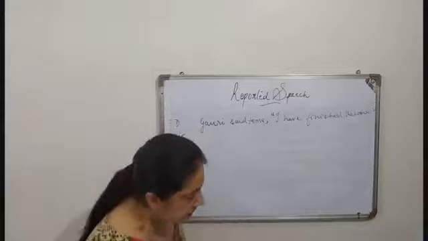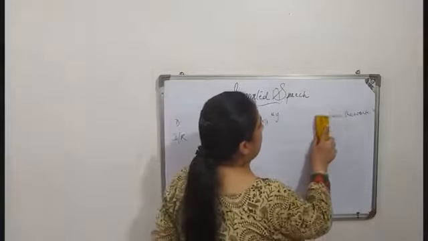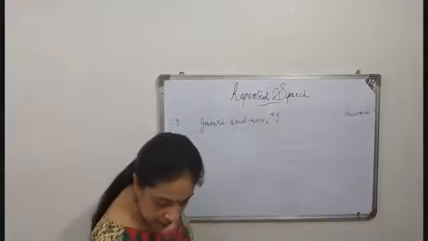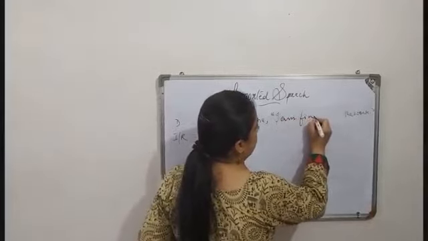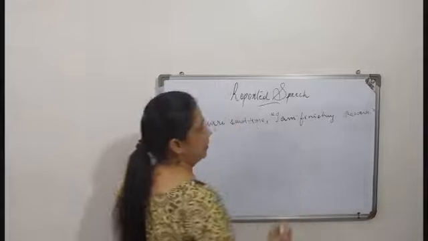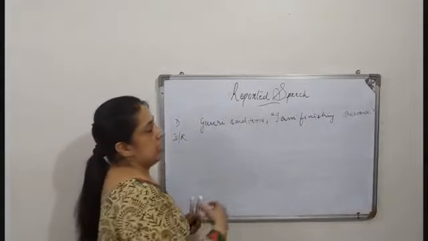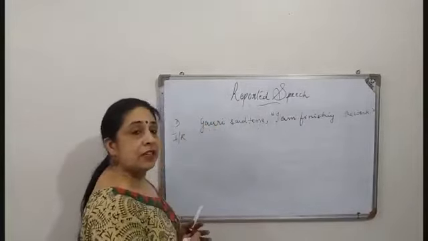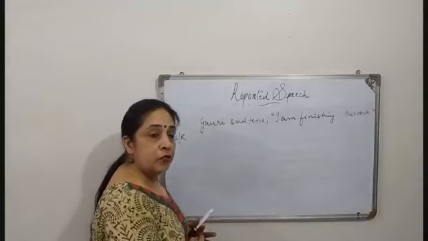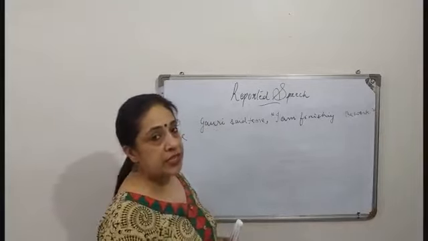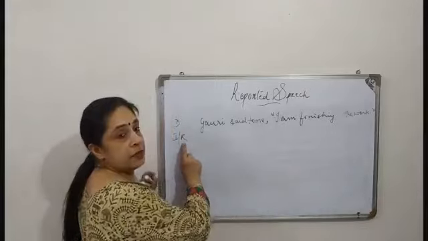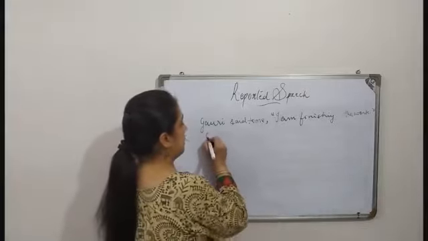No, I'll change the sentence because this has become perfect. I will go slowly. "I am finishing." Now what is this? This tense is present continuous. We have to change it into past continuous when it comes to reported speech. Now what the sentence becomes?